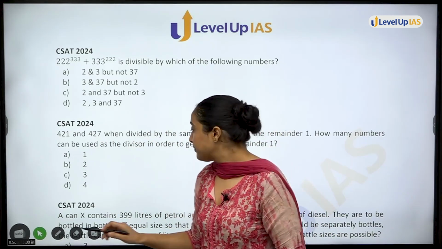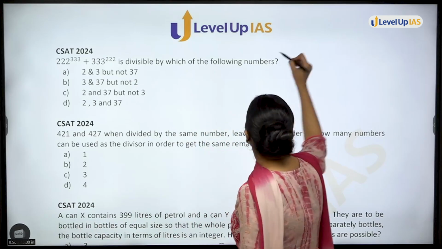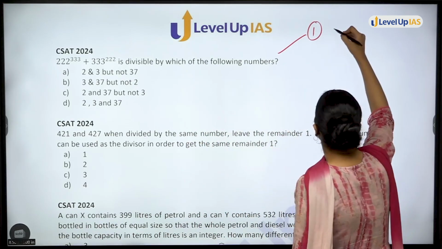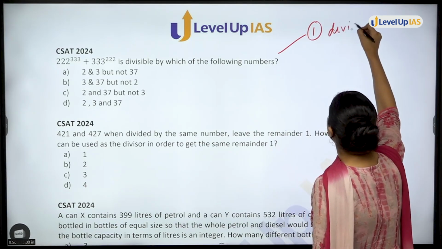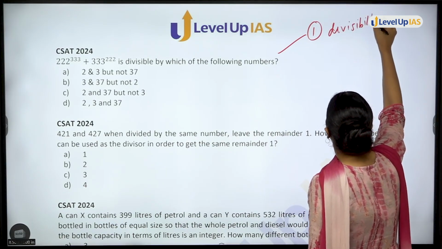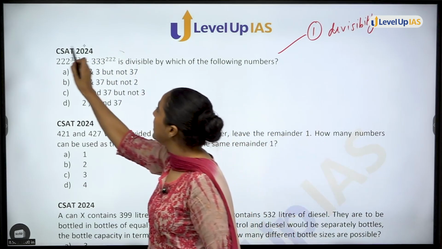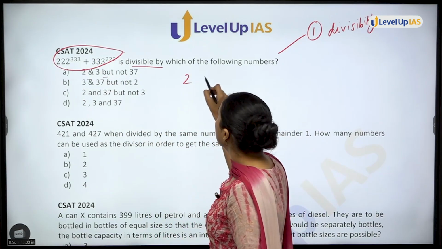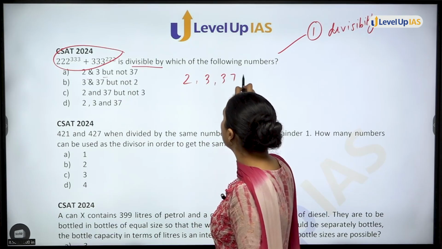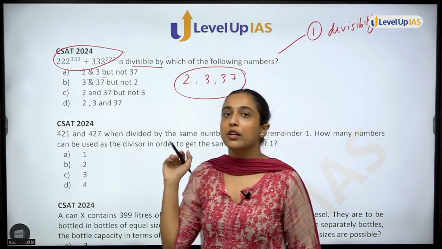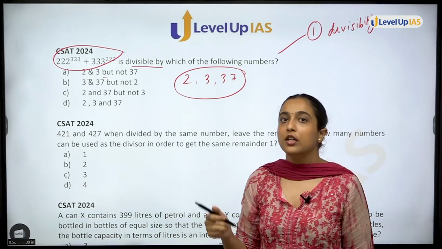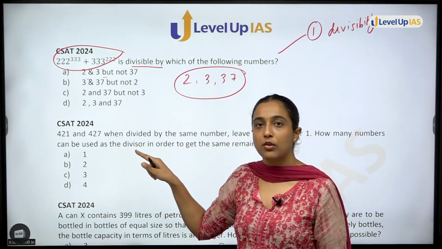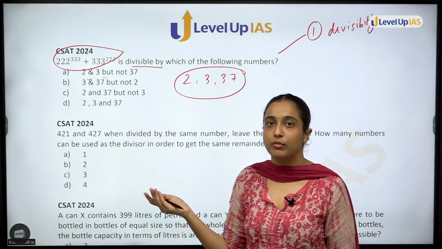So firstly, you have to understand that the first conclusion we are drawing from this analysis is that this is a question of divisibility. You have to check whether this statement is divisible by 2, 3, 37. This means you should know divisibility of these. You should know when it will be divisible by 2, by 3, and the divisibility of 37.